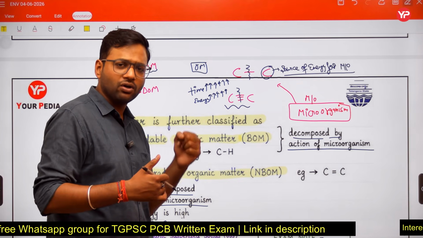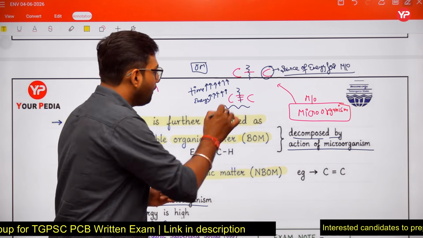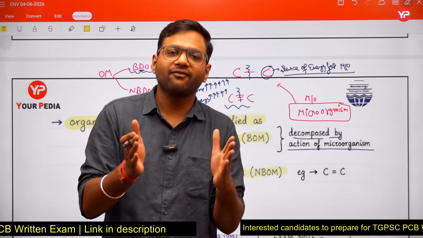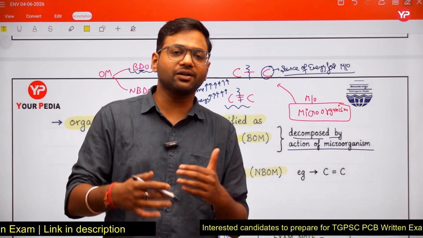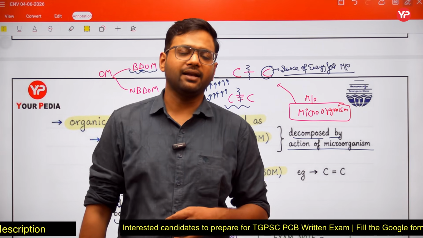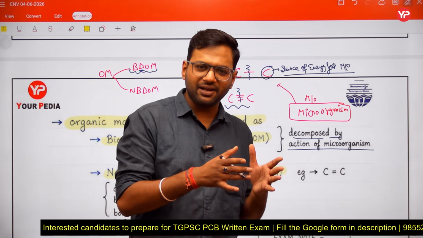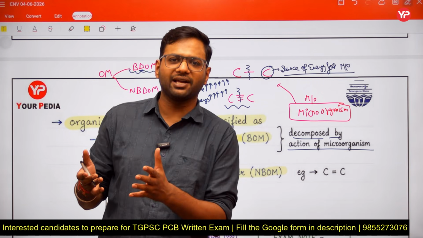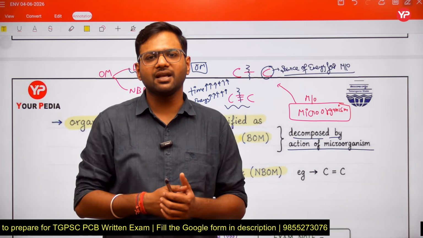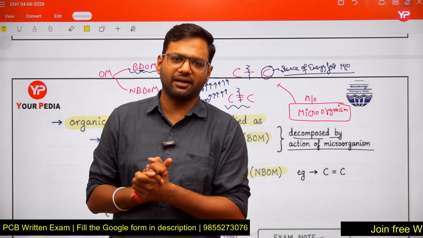Why is it so? Because of bond energy. Here, because it is a triple bond, the bond energy is high. When bond energy is high, the microorganism cannot decompose it easily. Yes or no? Right? So sir, how will we differentiate which organic matters are biodegradable and which are non-biodegradable? I will tell you in later classes how we differentiate which organic matter is biodegradable and which is non-biodegradable.